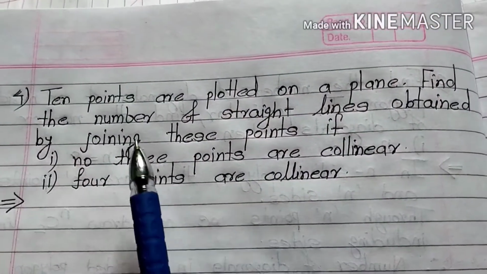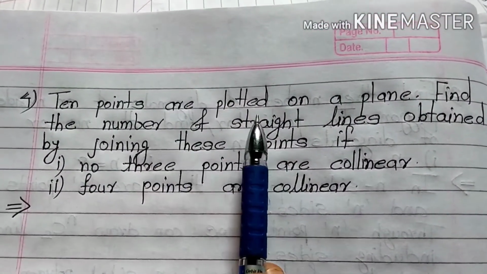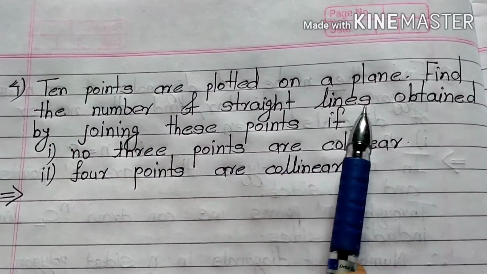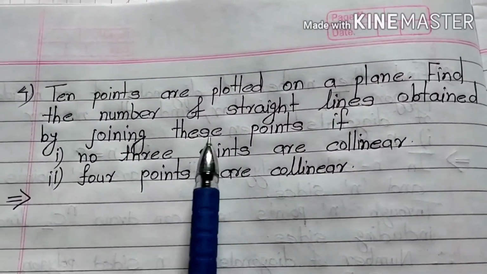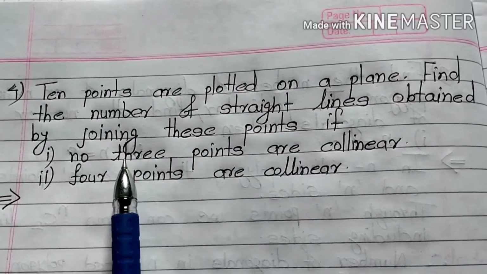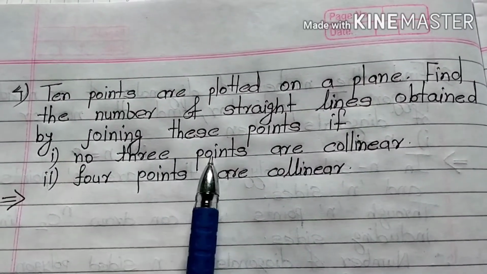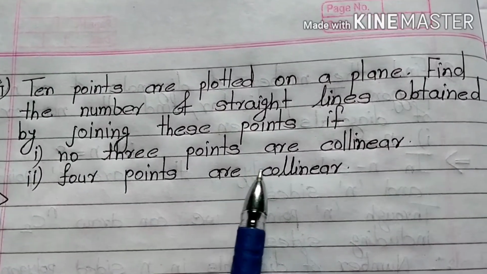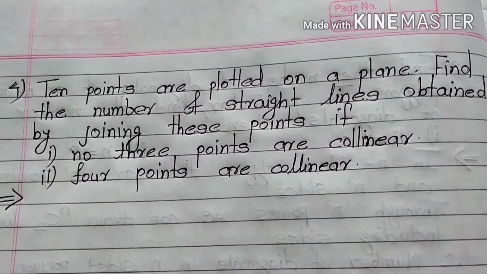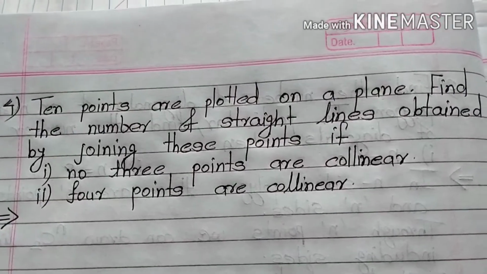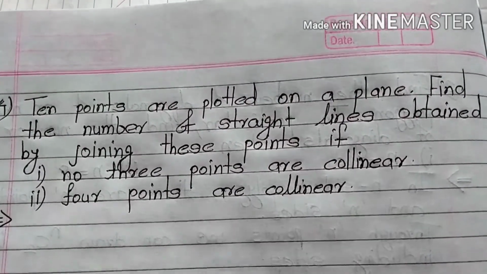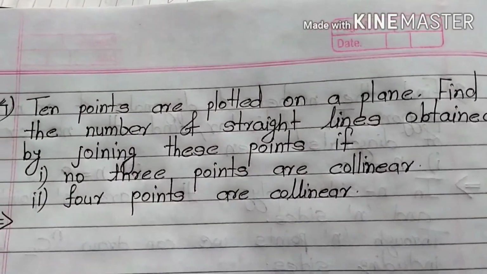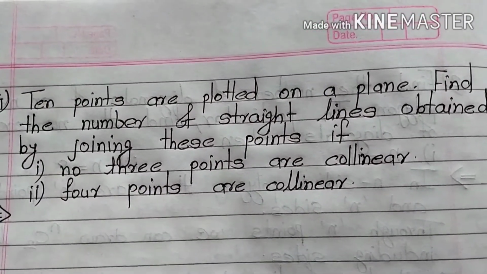Now next example, 10 points are plotted on a plane. Find the number of straight lines obtained by joining these points if first, no 3 points are collinear, and second, 4 points are collinear. So here we have to find the number of straight lines. So let us start to solve. First, what is given? 10 points are plotted on a plane.